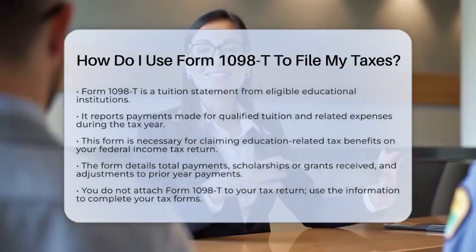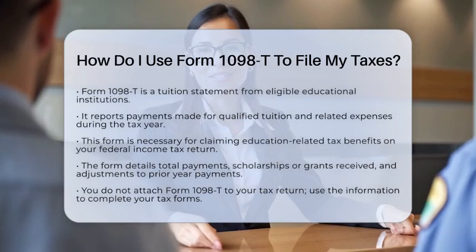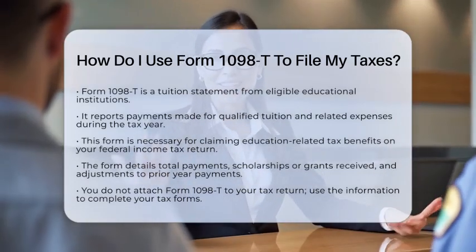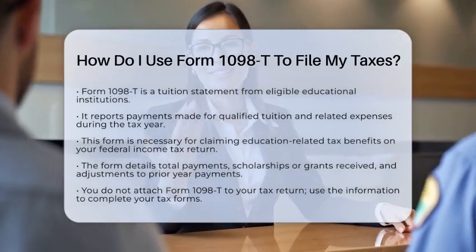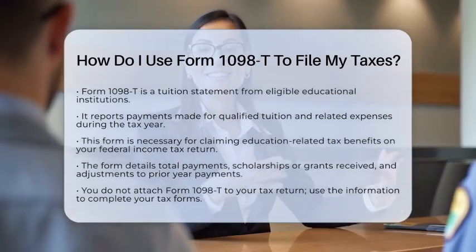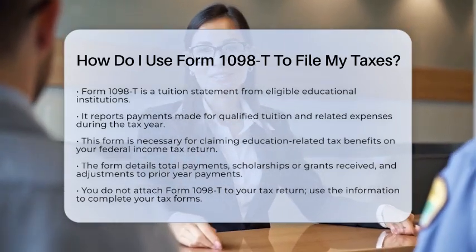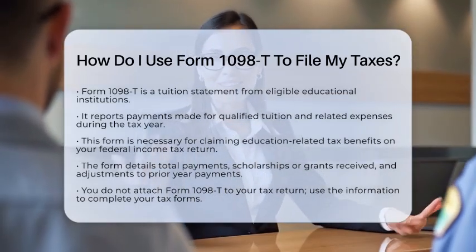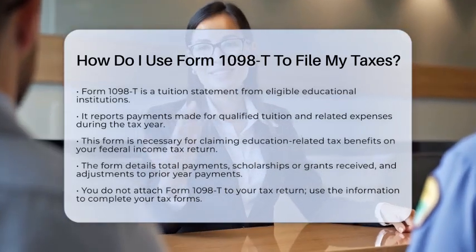Form 1098-T is a tuition statement provided by eligible educational institutions. It reports amounts you paid for qualified tuition and related expenses during the tax year. This form helps you claim education tax credits or deductions on your federal income tax return.